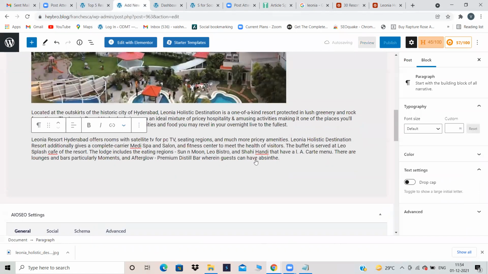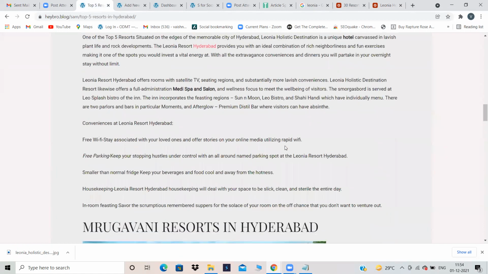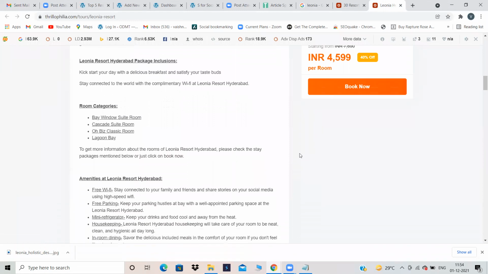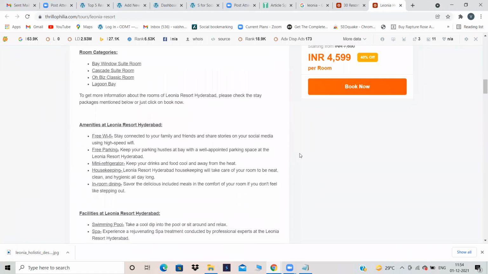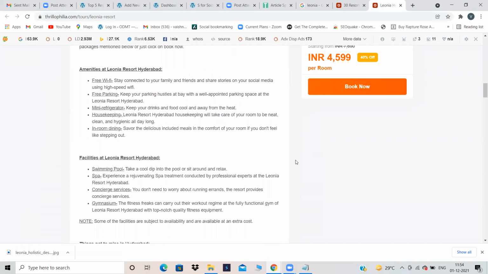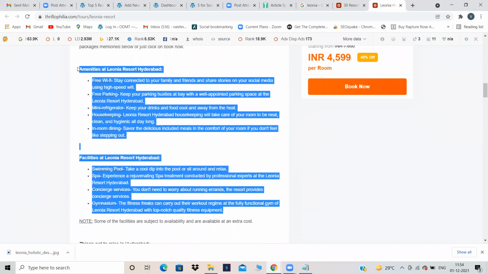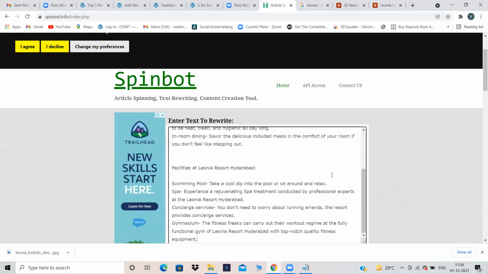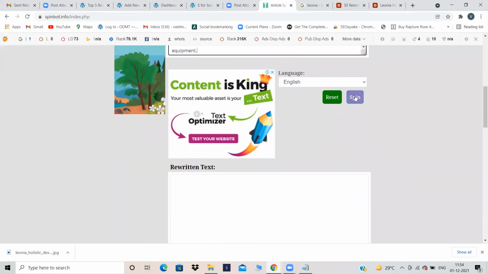So this is my content. Now if you want to add more content you can add. Copy, try a new document, then spin the content, click on spin.